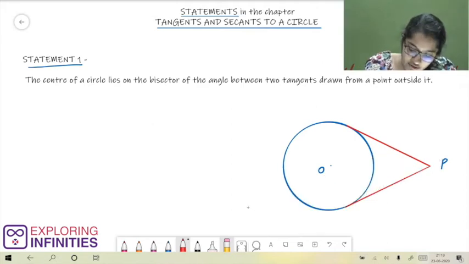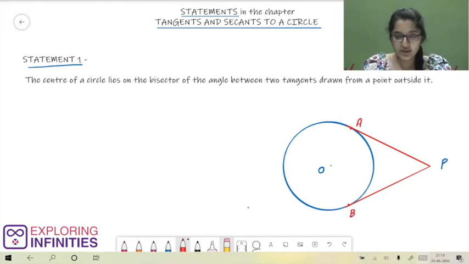Let us name the points of contact A and B. Then our two tangents will be PA and PB. Let us read the statement once again.